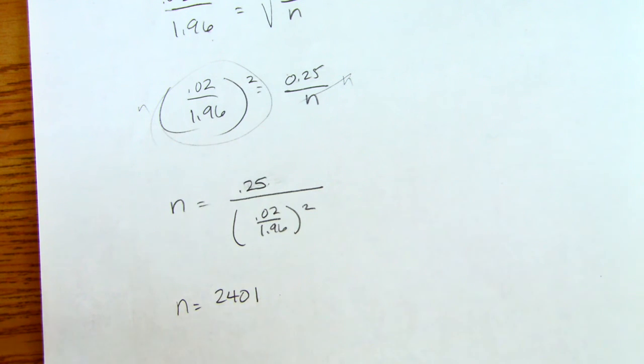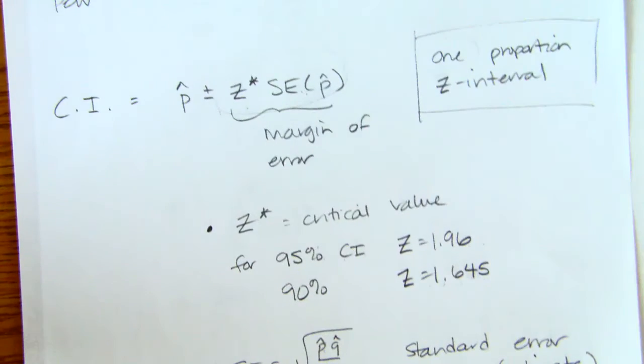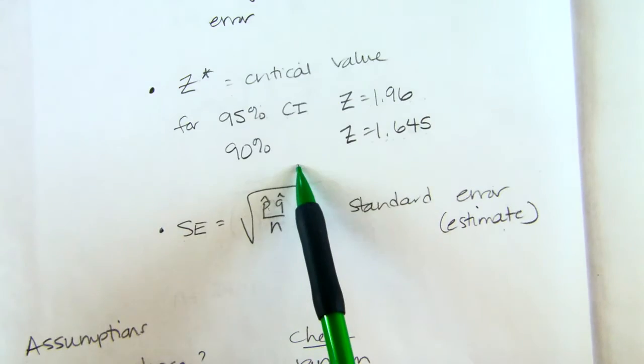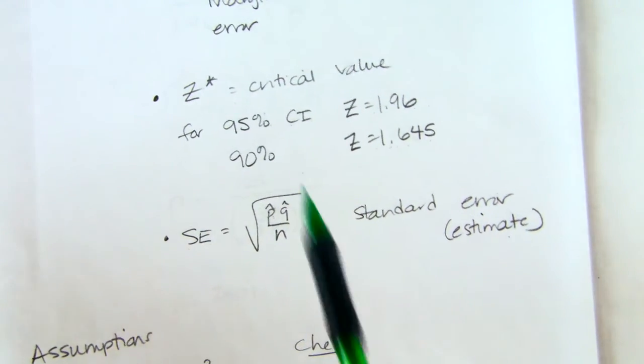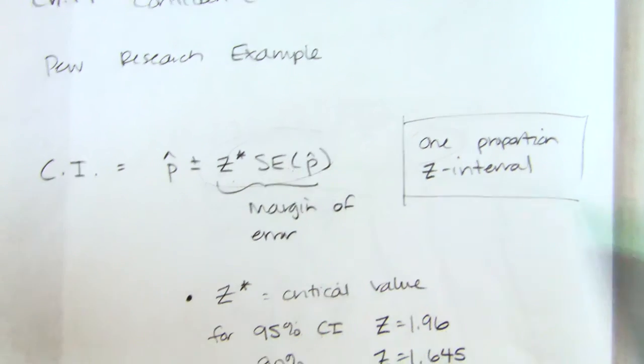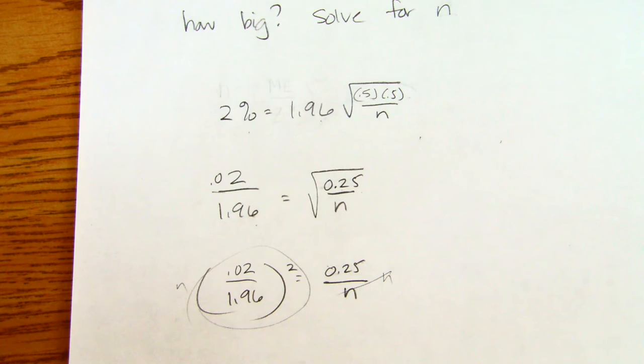So, one proportion z interval, and z star depends on how confident you want to be. And we don't have a standard deviation. We have to use the standard error, which we get from our sample proportion. So I hope that's helpful.